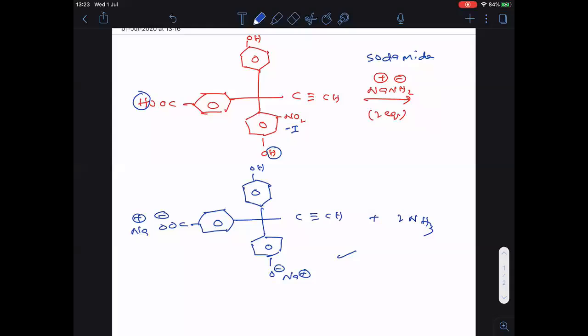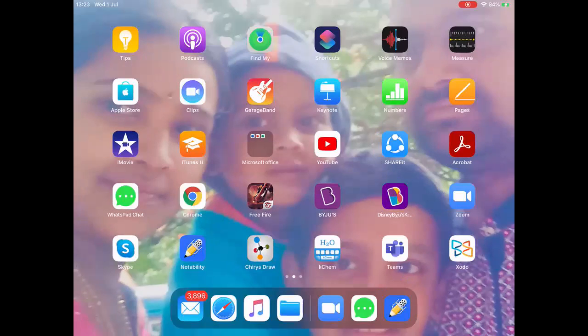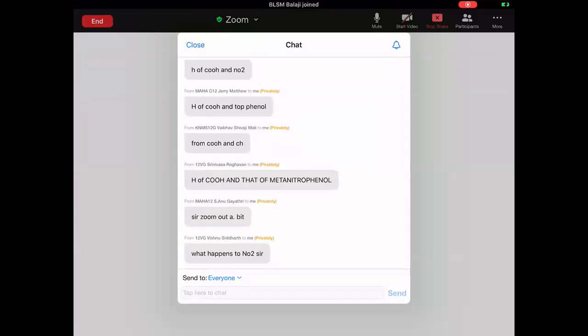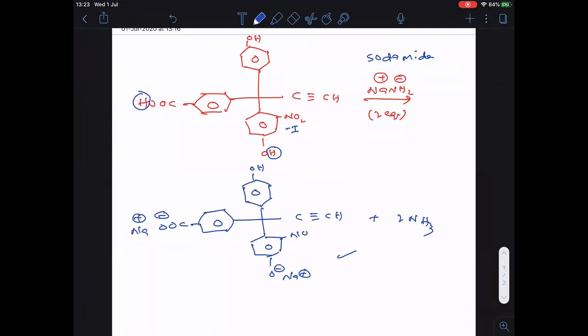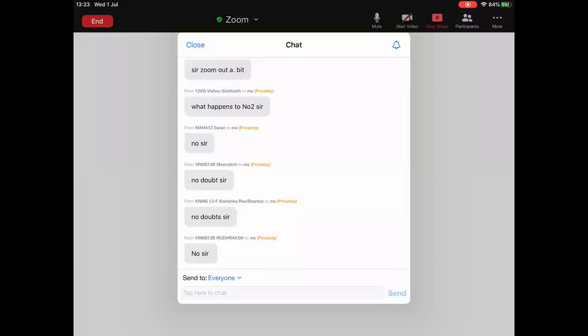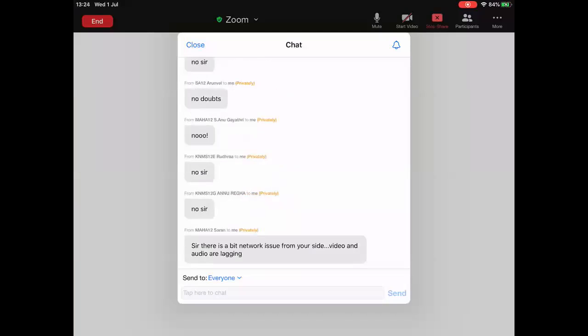Clear? Any doubt to anyone in this question? And here NO2 will be as it is. I forgot to write NO2. Any doubt to anyone here? Please respond quickly, as we have to do many questions now. I hope everyone understood why only those H plus ions are removed, because they are more acidic.